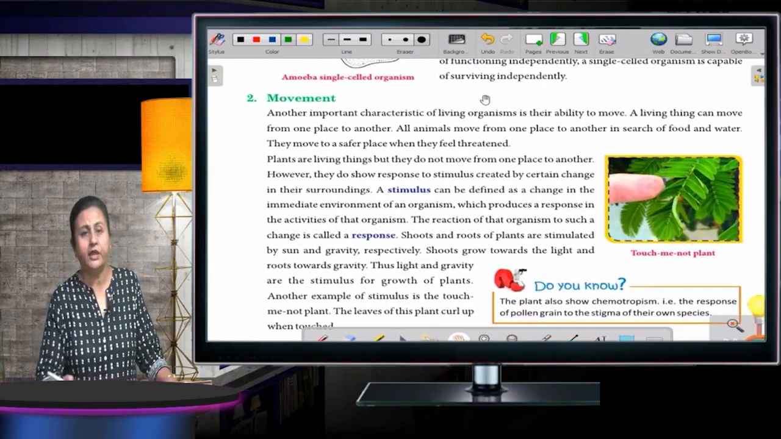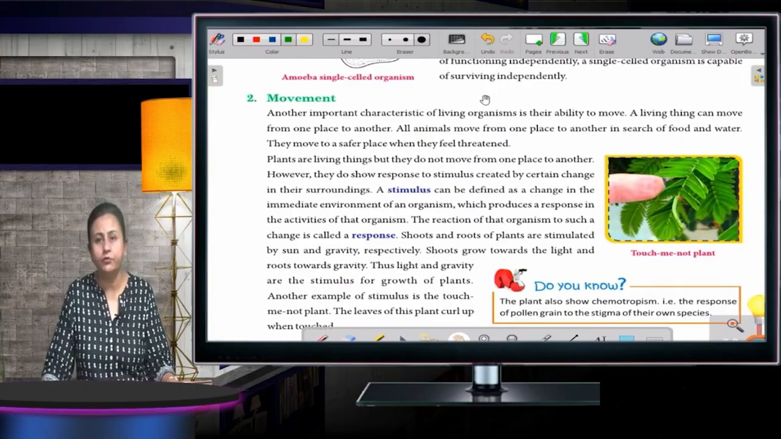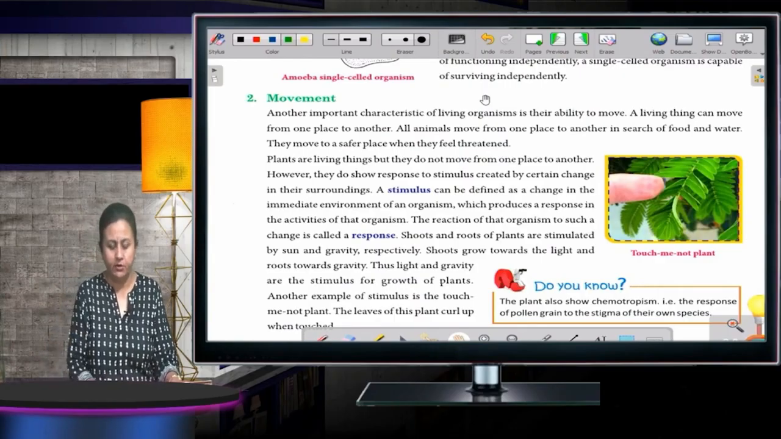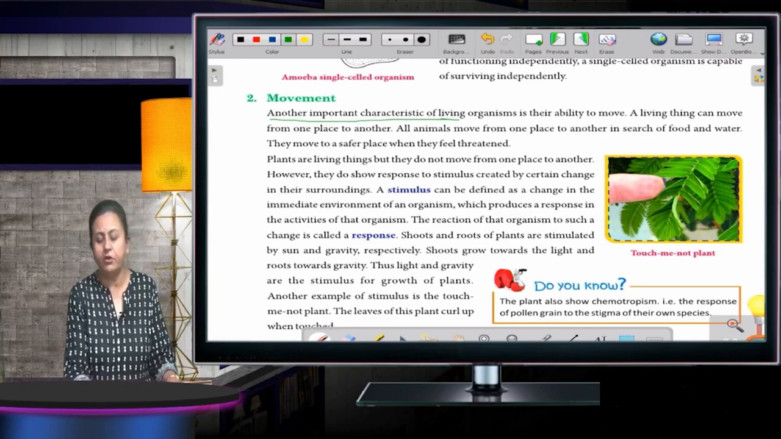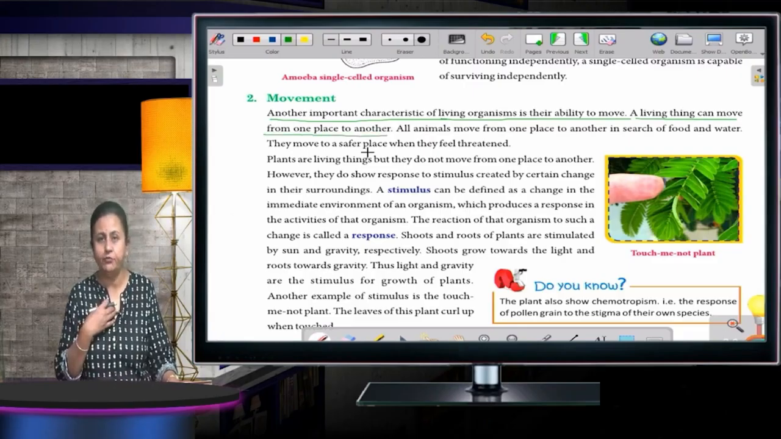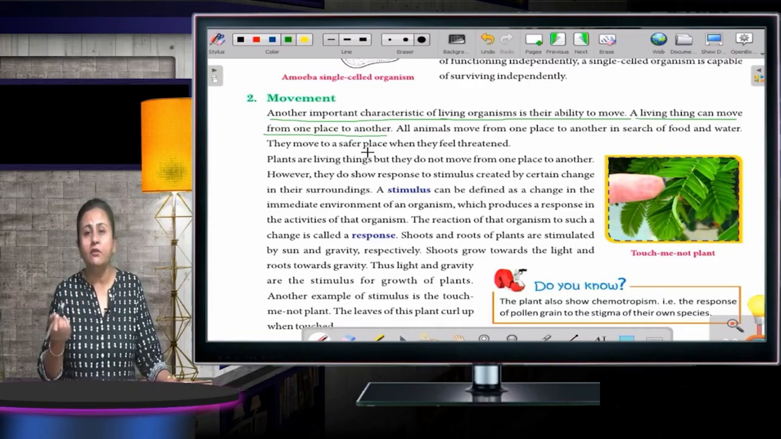Movement. Okay. All the living things move. Okay. How do they move? Why do they move? As I told you, living things move in search of food, shelter. Okay. Now, another important characteristic of living organisms is the ability to move. A living thing can move from one place to another. I'm living, I can move. You are living, you can move. You have a pet at home, they all must be moving. But the non-living things, they cannot move.